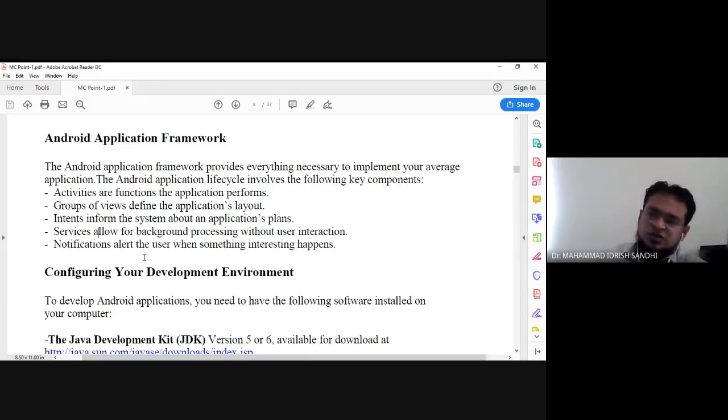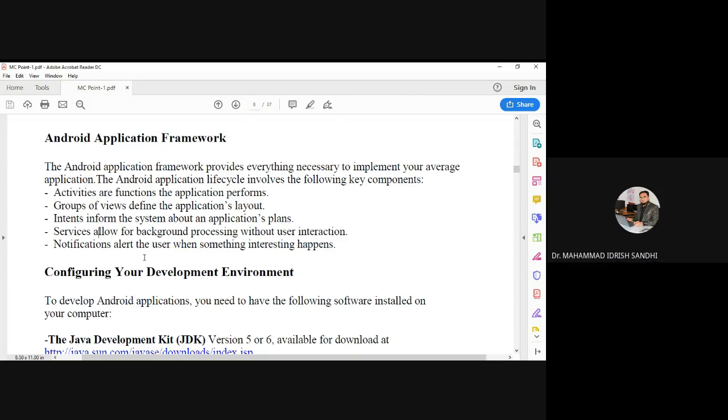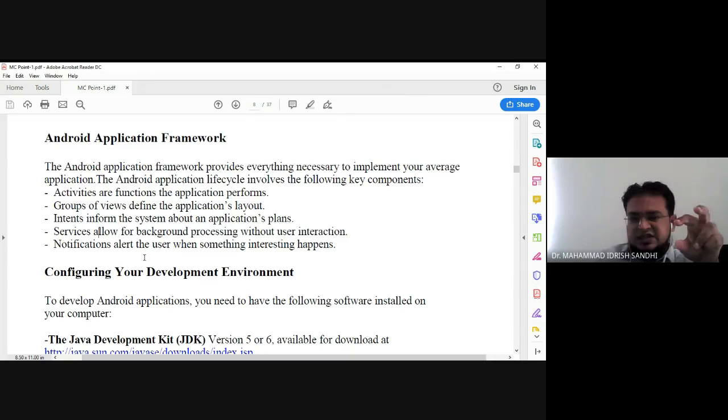Okay, username, password, and one button, that is a login or a sign in, whatever it is. Now you are giving username and password and you are pressing the sign in or login button. That means after pressing the login or sign in button, your activity would be redirected to another activity, meaning your page screen would be redirected to another screen.